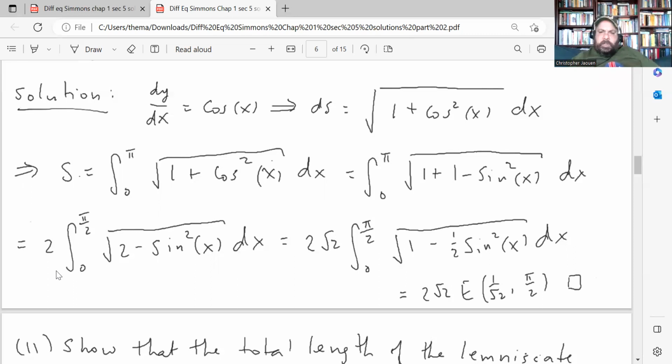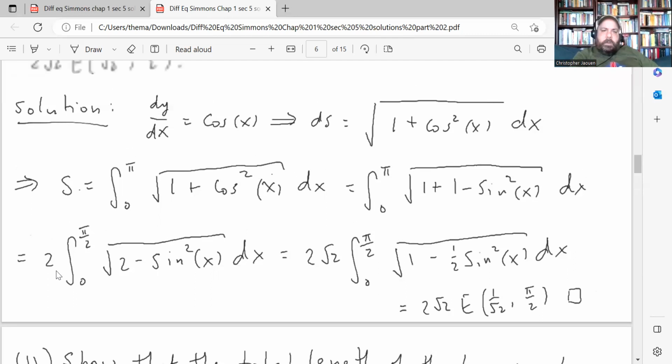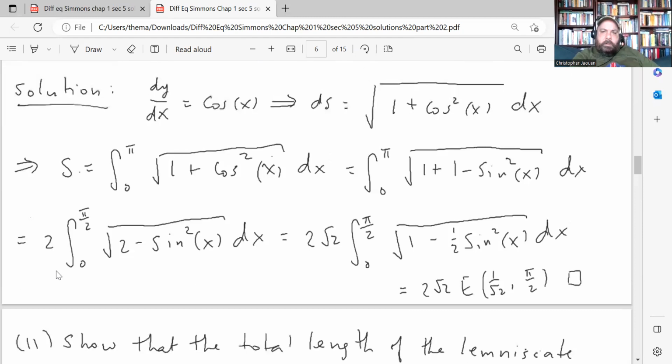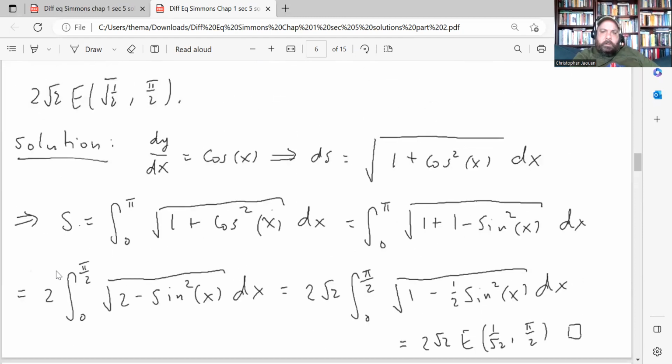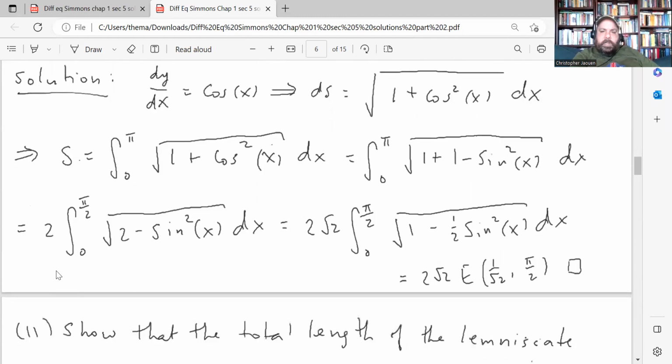And then, oh, actually, this should be phi, right? I guess I just used x. I didn't use phi, whatever. It's the same thing. 2 minus sine squared x dx, and then you can factor out that square root of 2 from inside the integral. So bring that out in front, you get 2 radical 2, integral 0 to pi over 2 times square root 1 minus 1/2 sine squared x dx, which is exactly what we wanted.